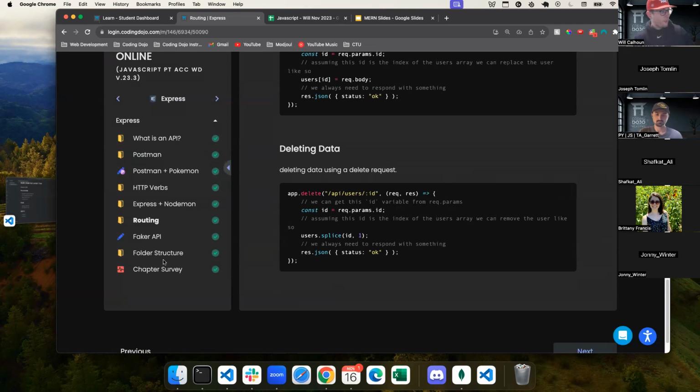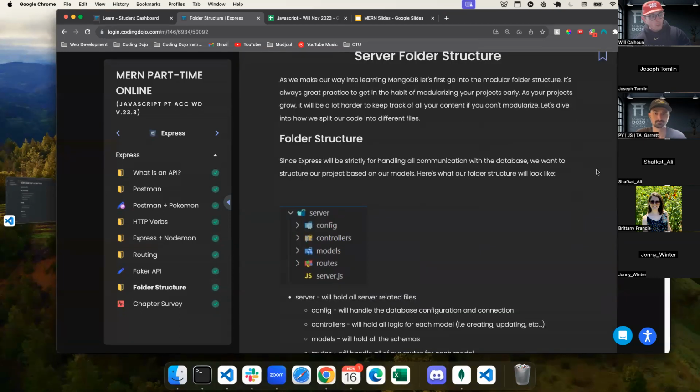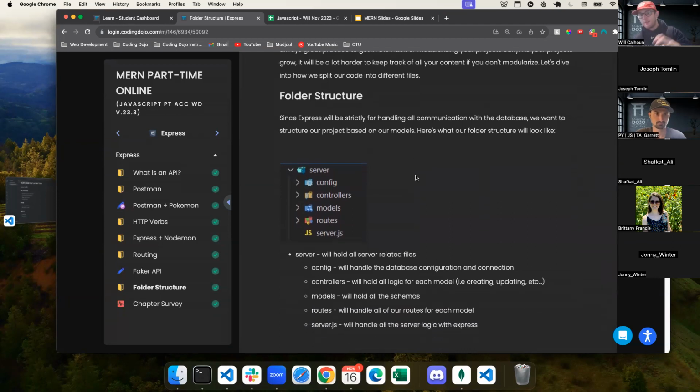And the last thing is we have some folder structure. This is not something we talked about, so I want to talk about it right now. When we built this out, all we had was one server file that had everything in there. What we're going to be doing is building out even more abstraction. We're going to segment every portion of our code. We're going to be talking a lot more about this next time we meet. So not next week, but the week after, because we're going to actually start building this out.